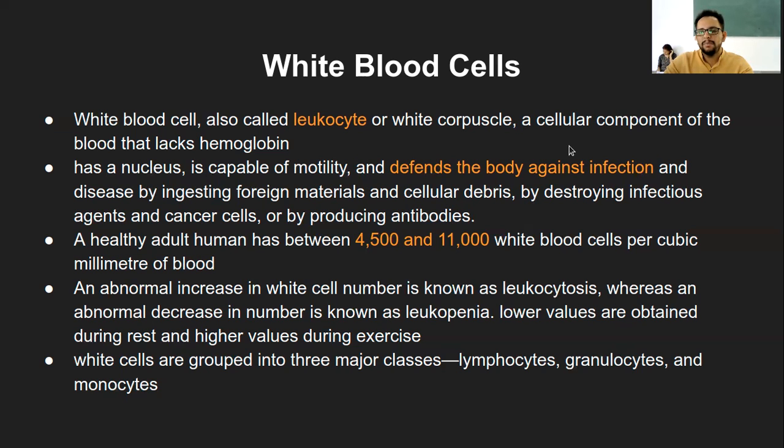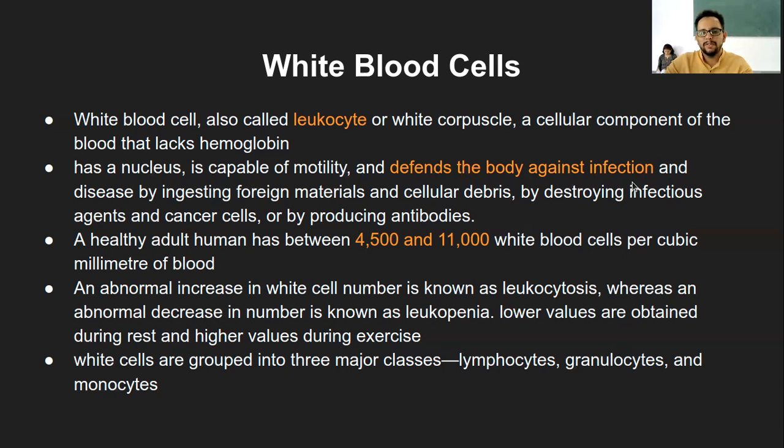They defend the body against infection. RBC's main function is to carry gases, either from lungs to the body cells or the other way, and also the representation of the antigen for the blood group system. Two main functions here.